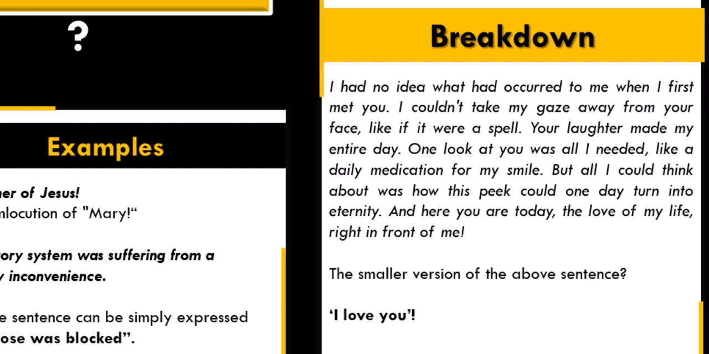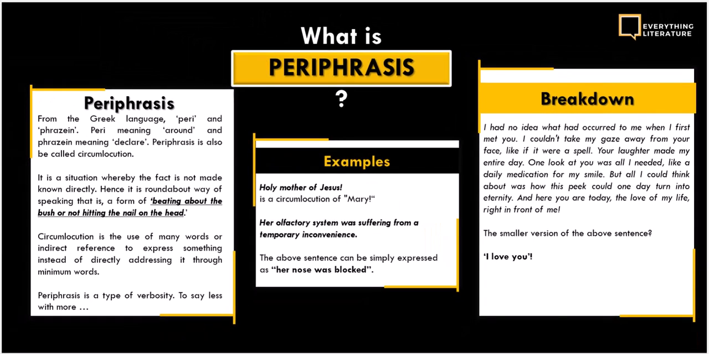Now, save us all this story, because what the person is trying to communicate in essence is that I love you. That's the smaller version of the above sentence. Okay? So the whole description, I have no idea of what has happened to me, it's like a spell, your laughter, it's just trying to communicate, I love you. So it's just a longer way of saying something that is obviously short, that you can express in a short form. But you decide to say it with more descriptions.